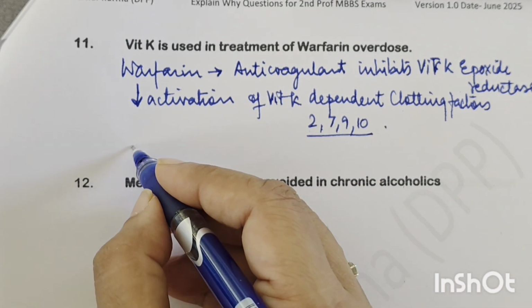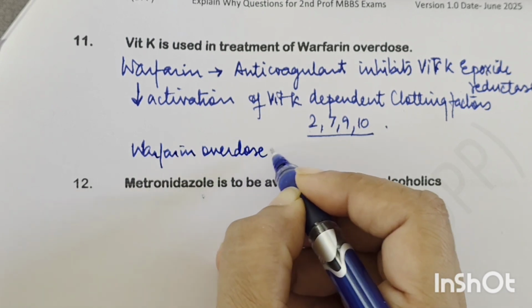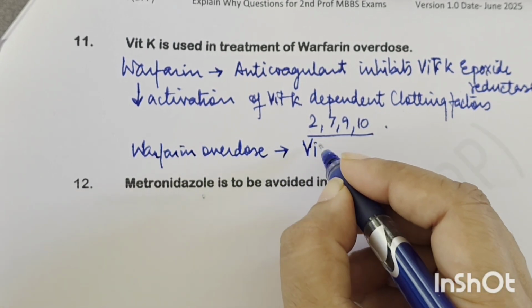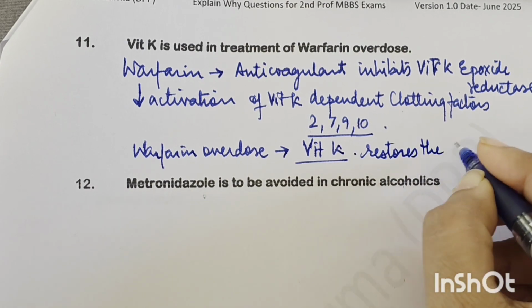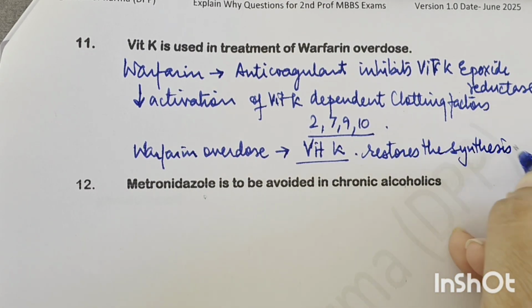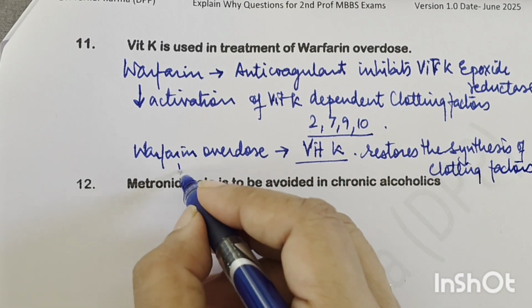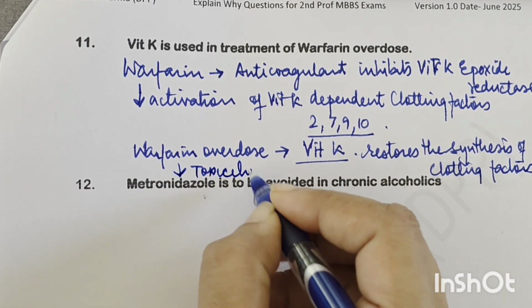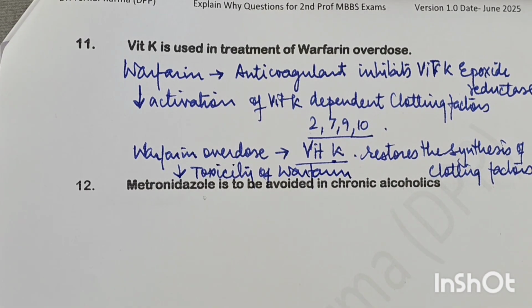So when there is warfarin overdose or toxicity, the treatment is giving vitamin K. It restores the synthesis of all clotting factors, right? And thus it reduces the toxicity of warfarin. So this is the answer in this question.